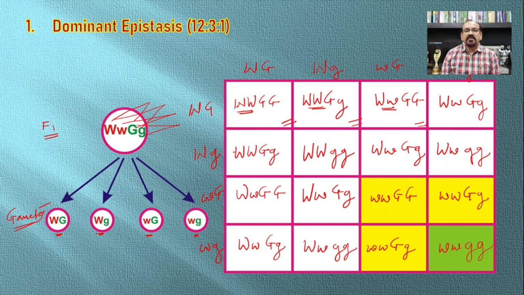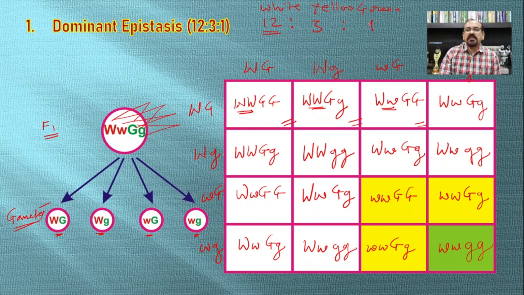So there will be 12 plants bearing white fruits, then 3 plants develop yellow fruits, and the remaining one, in the absence of the gene responsible for white fruits as well as yellow fruits, will form green fruits.